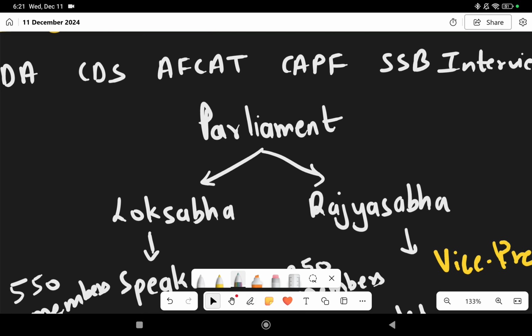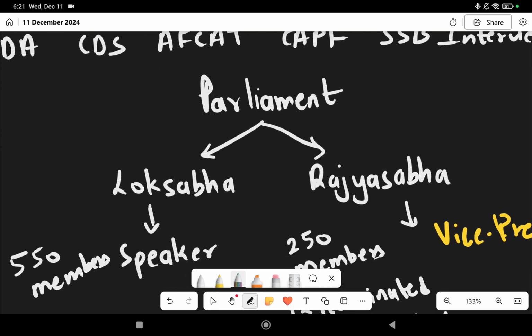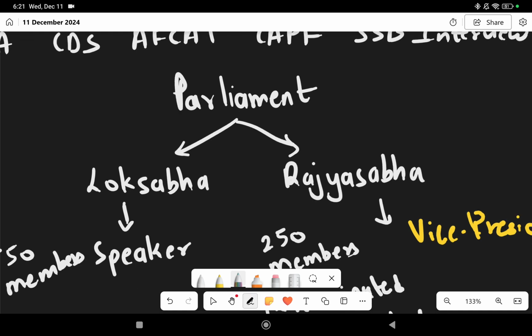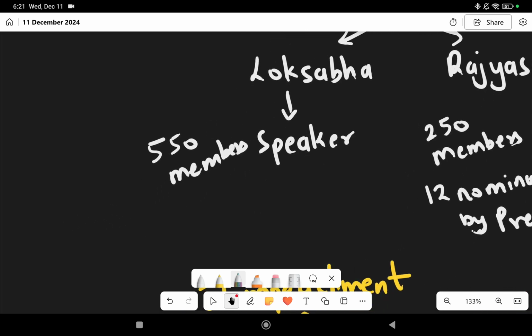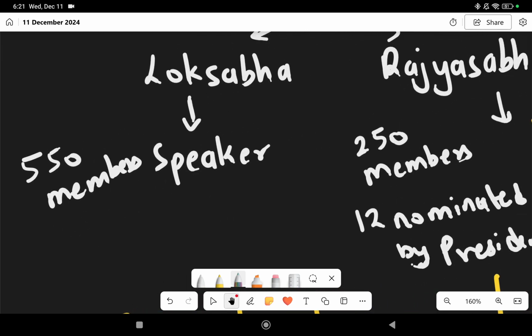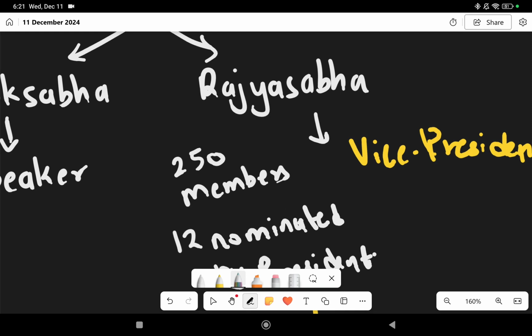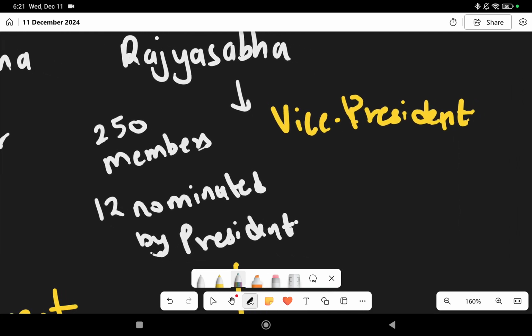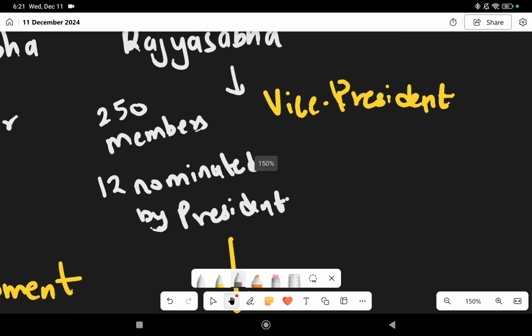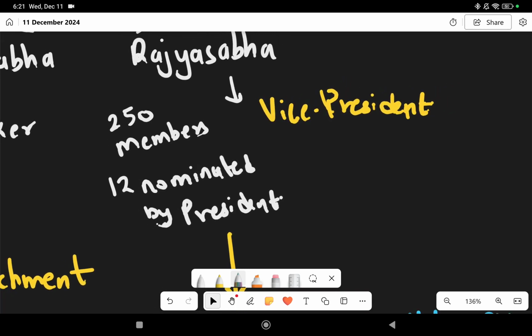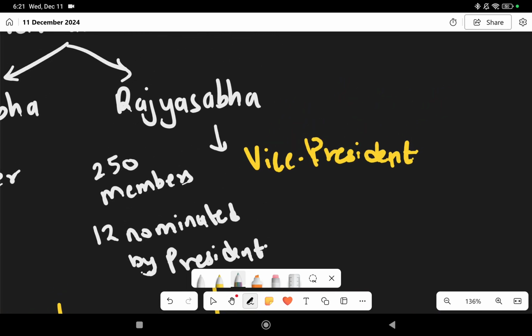In Parliament, we have two houses, that is Lok Sabha and Rajya Sabha. Lok Sabha is called the House of Commons, or it is also called the lower house. Rajya Sabha is called the House of Lords, or it is famously referred to as the Council of States. In Lok Sabha, there are 550 members and the Speaker is the head of the Lok Sabha. Whereas in Rajya Sabha, we have 250 members. In that 250 members, 12 people are nominated by the President of India. The ex officio chairman of Rajya Sabha is the Vice President of India.